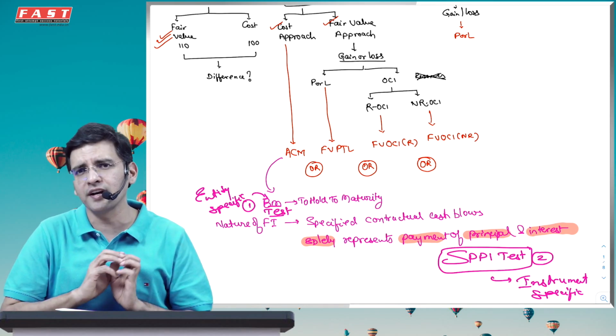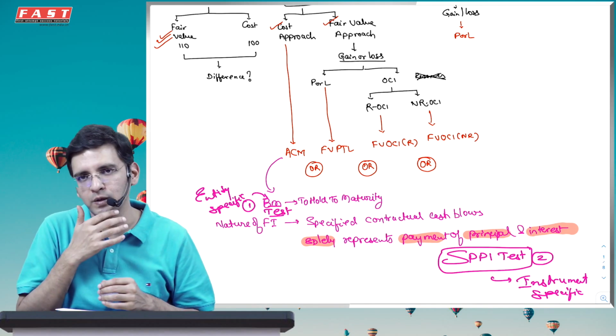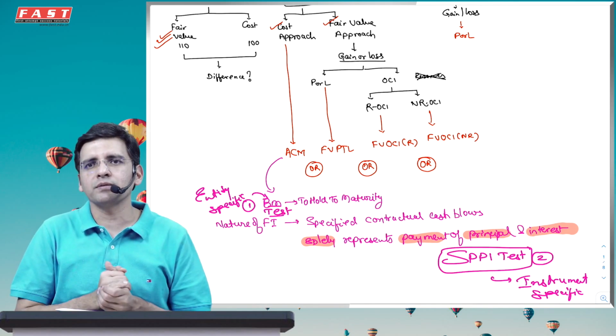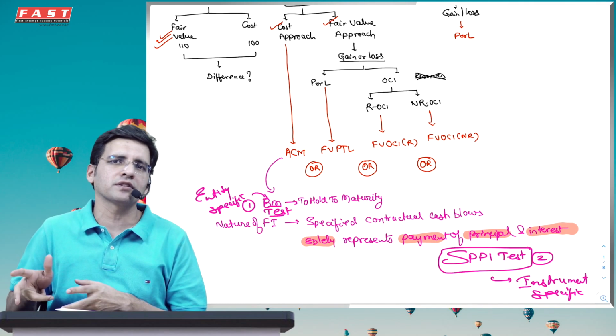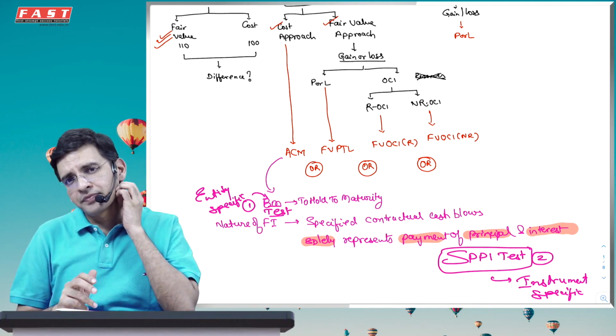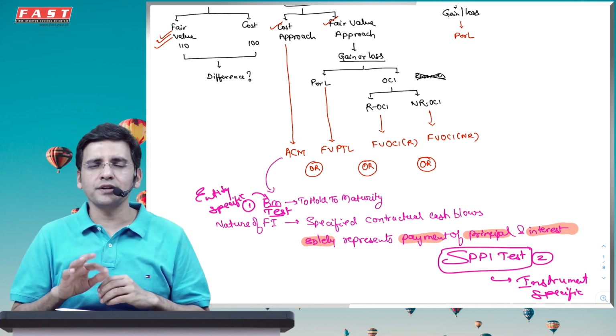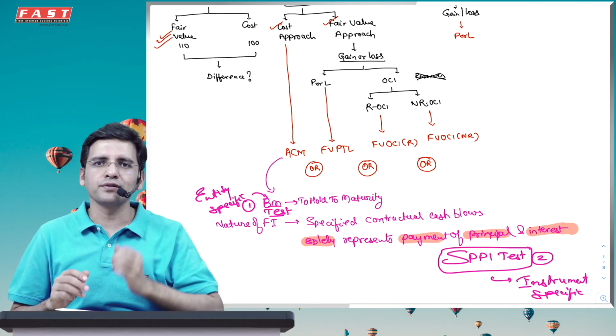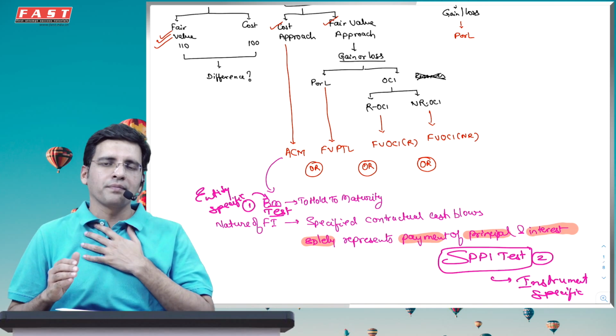Otherwise in every other case you have to use some or the other fair value method. Which fair value method to use? If your business is to trade, irrespective of the nature of instrument, you have to use FVTPL. That means fair value through profit or loss. And if you say that your business model is actually to hold or sell, then in that case you can use FVOCI, which is fair value through other comprehensive income.